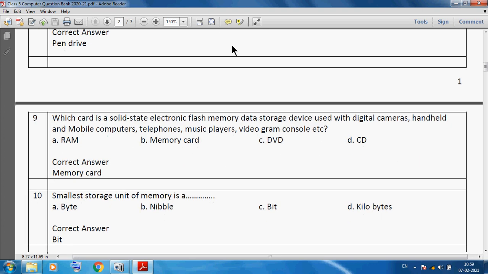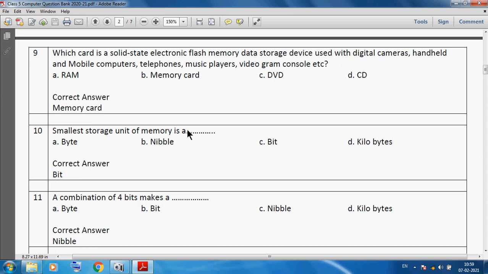another computer. Which card is a solid state electronic flash memory data storage device and used with digital cameras, handheld and mobile computers, telephone, music player, video games, console, etc.? So we can say memory card. Memory card is a solid state electronic flash memory data storage device used with digital cameras, handheld and mobile computers, telephone, music player, video games, console, etc.